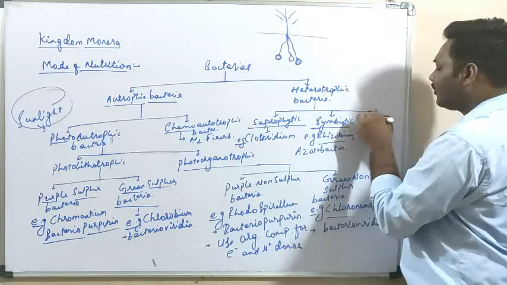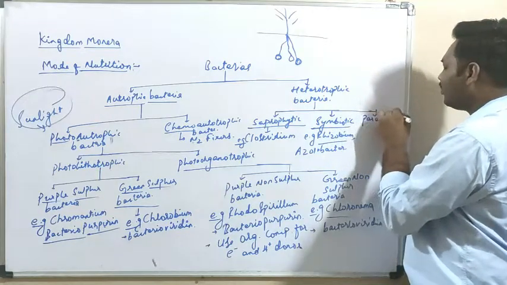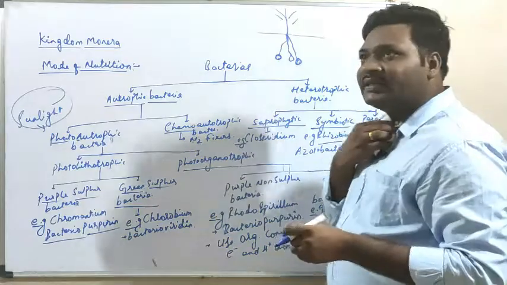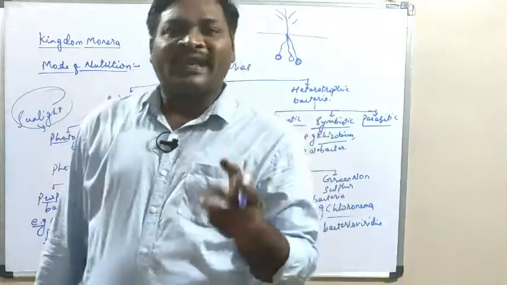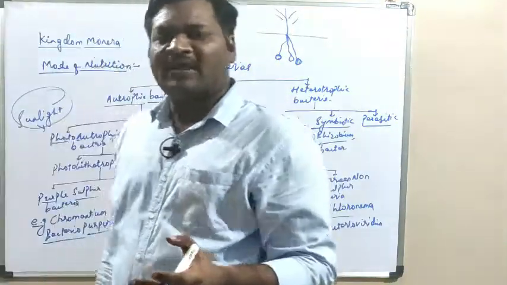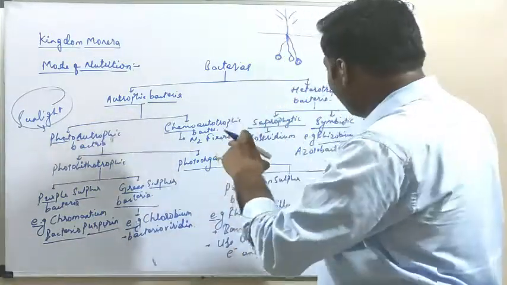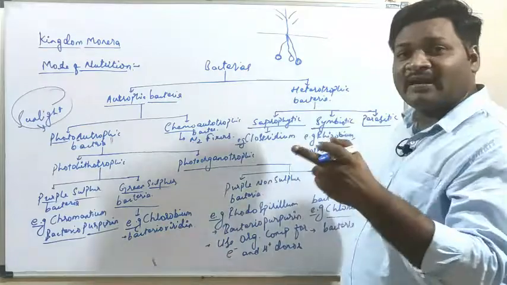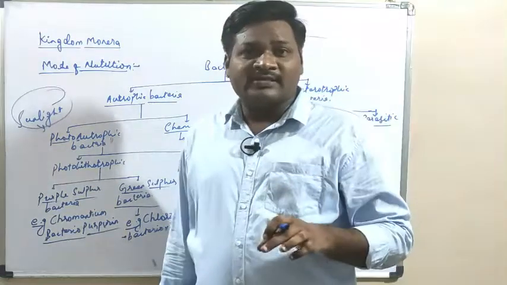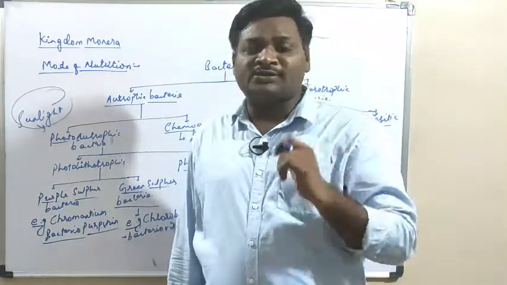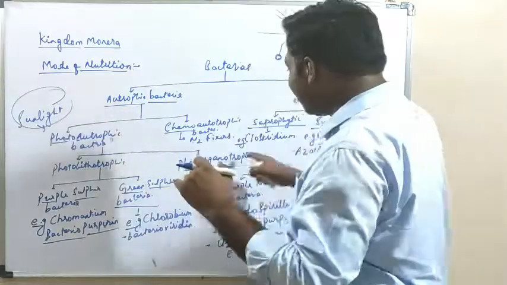Last one, parasitic. So we know that there are two types of parasites basically, ectoparasites and endoparasites. And what is the role of this parasite? Parasites are the organisms which depend upon the other living organisms for their nutritional requirement, right? So it's not like saprophyte.